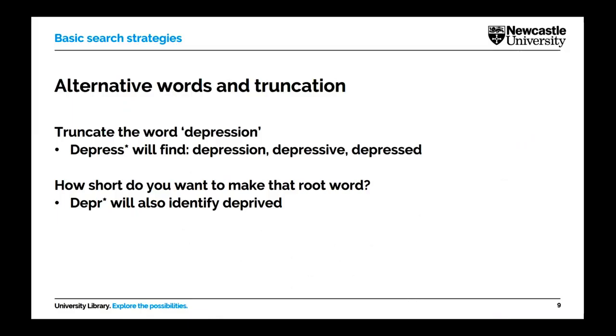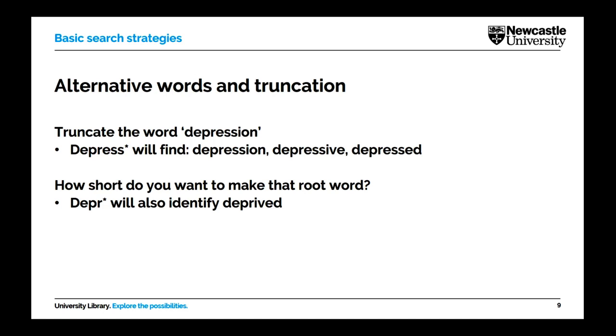So another technique that you might want to try is something called truncation. And truncation is essentially where you substitute the end of a word or the suffix of a word for an asterisk. And what that does is it tells the database or the search engine that you're using that you would like to find multiple endings of that word.